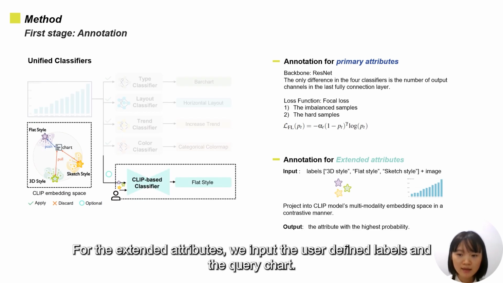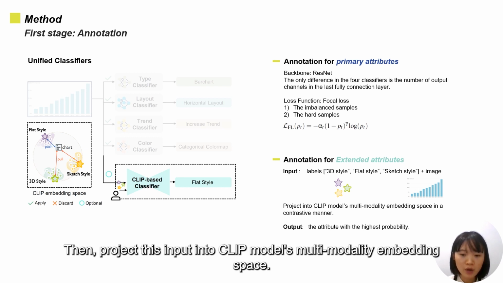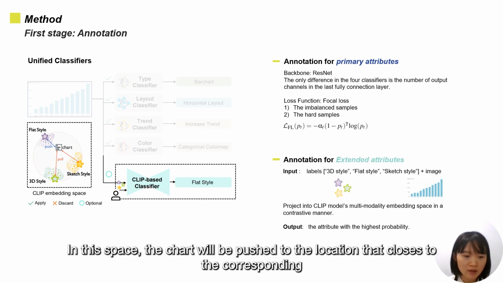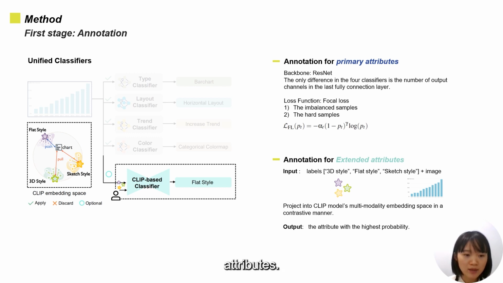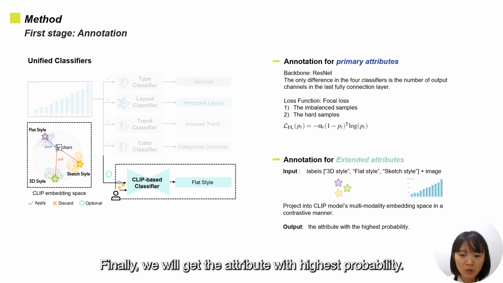For the extended attributes, we input the user-defined labels and the query chart, and then project this input into the CLIP model's multi-modality embedding space. In this space, the chart will be pushed to a location that is close to the corresponding attributes. So finally, we will get the attributes with the highest probability.